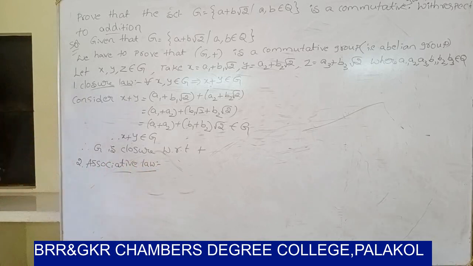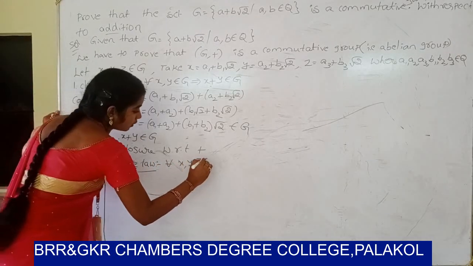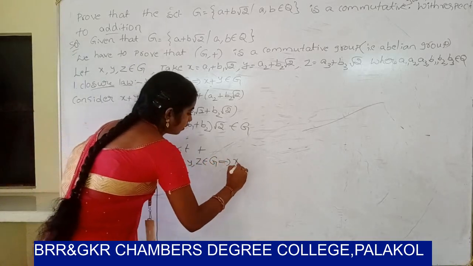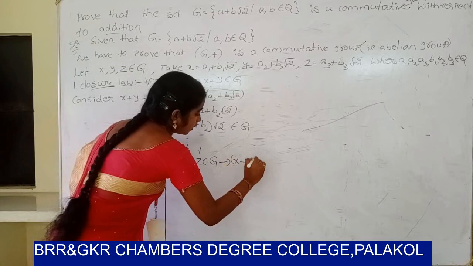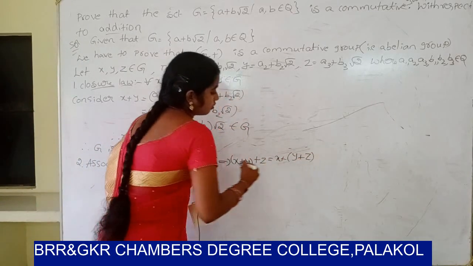Next, associative law. For all x comma y comma z belongs to Z, that implies (x plus y) plus z equal to x plus (y plus z). So we have to prove this.